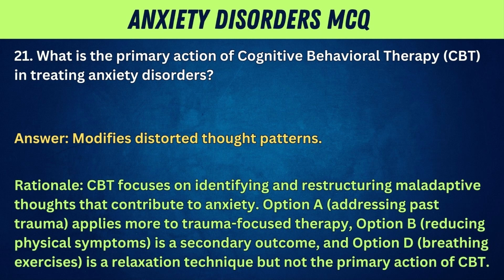Rationale: CBT focuses on identifying and restructuring maladaptive thoughts that contribute to anxiety. Option A, addressing past trauma, applies more to trauma-focused therapy. Option B, reducing physical symptoms, is a secondary outcome. And option D, breathing exercises, is a relaxation technique, but not the primary action of CBT.